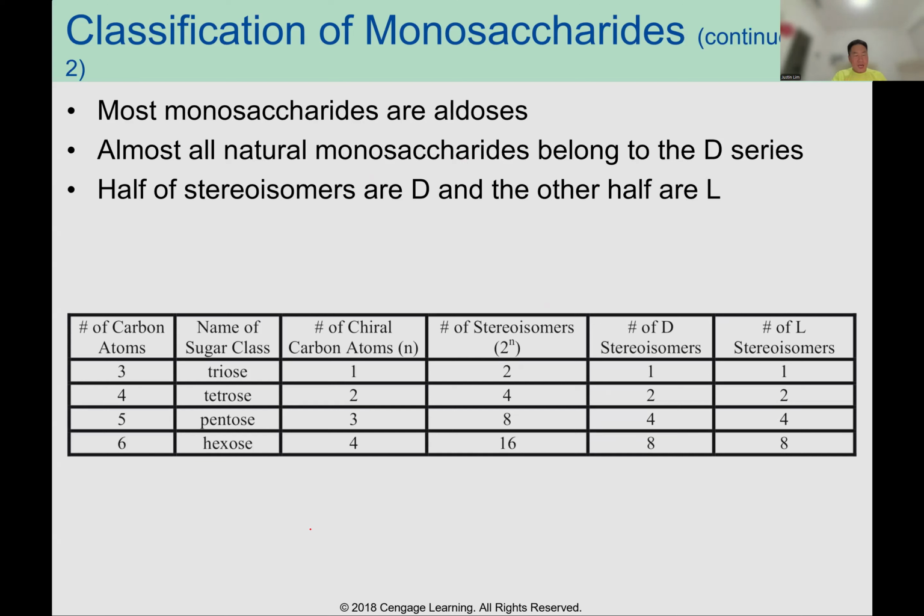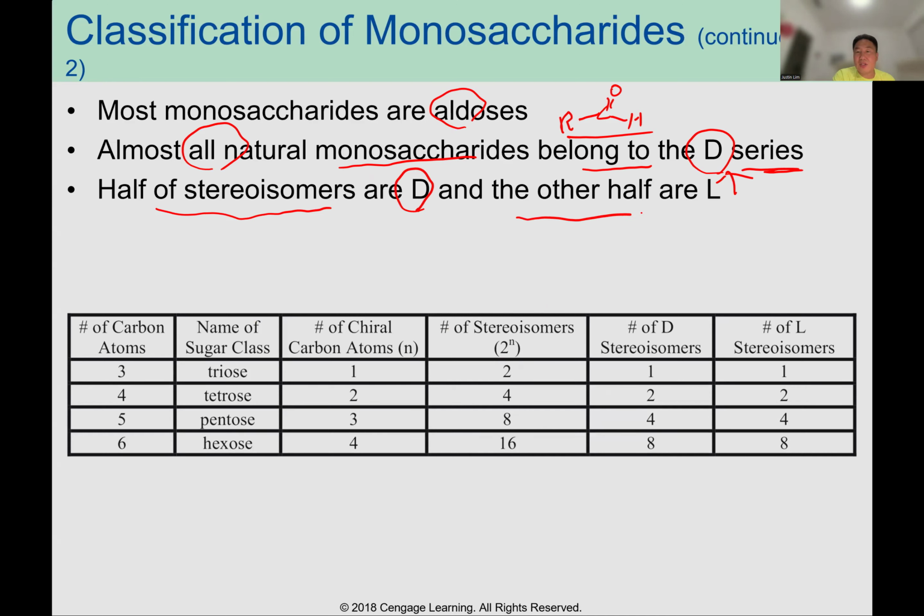Okay, most monosaccharides are aldoses. What does aldose mean? They include the structure R, C=O, H. Almost all natural monosaccharides belong to the D series. Where can you see the OH group? That's on the right side. Half of the stereoisomers are D, and the other half are L.